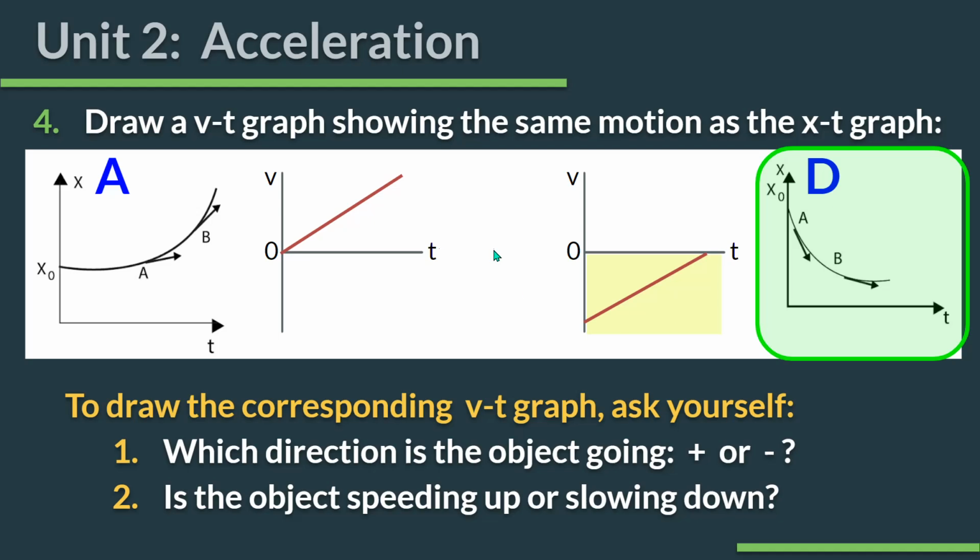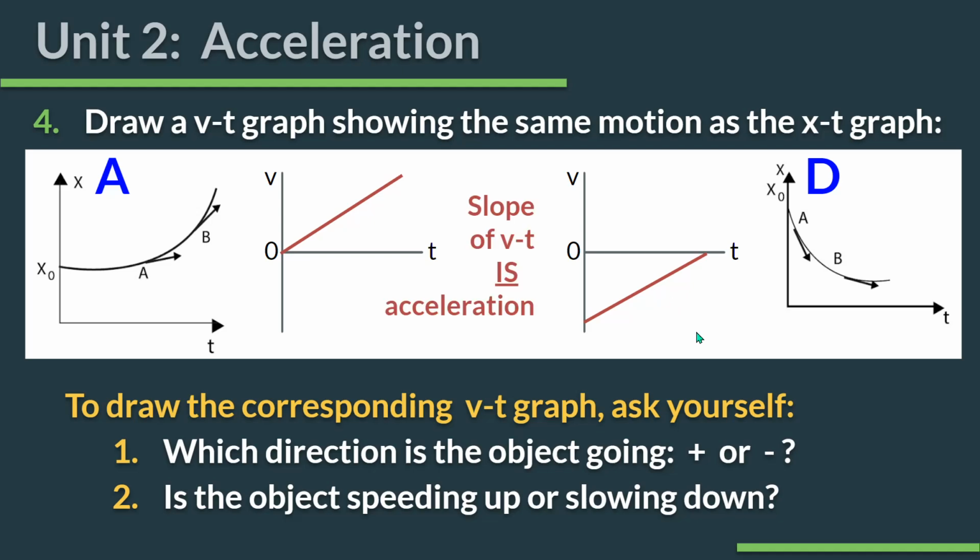And what do these two graphs have in common? Well, they both have a positive slope. And therefore, they both represent positive acceleration because, and you might want to write this in your notes, the slope of a velocity time graph is acceleration. Guys, think about the definition for acceleration and think about the equation for slope, rise over run.